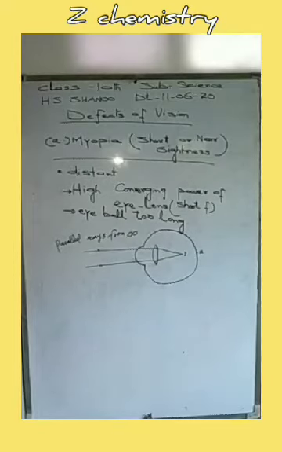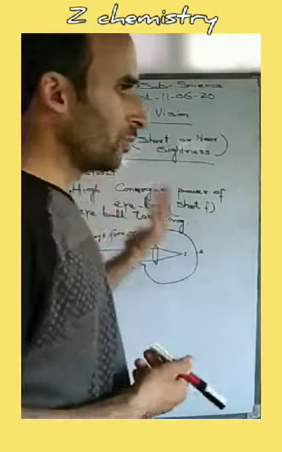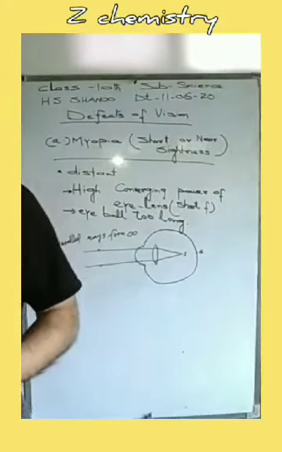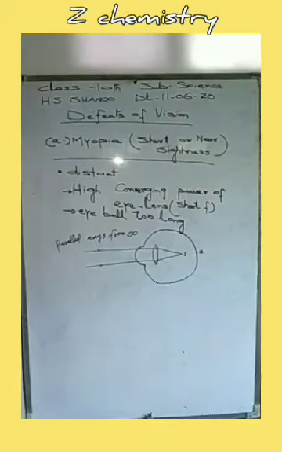Myopia is that defect of vision, or we can state that type of malfunction, in which a person cannot see the distant objects clearly. Although he can see the nearby objects clearly, he is not able to see the distant objects clearly.